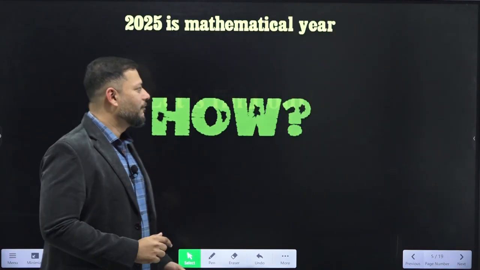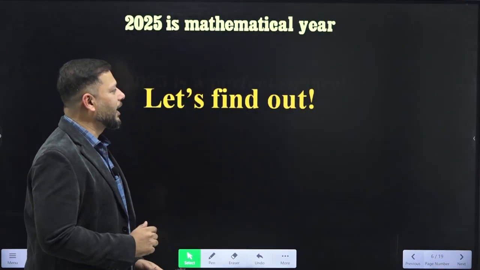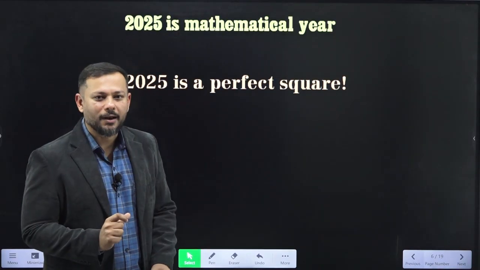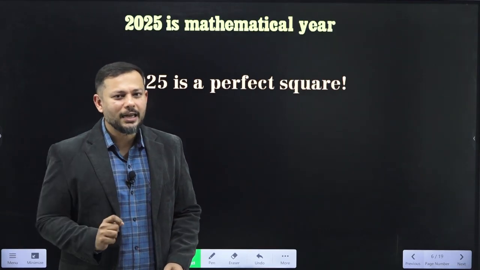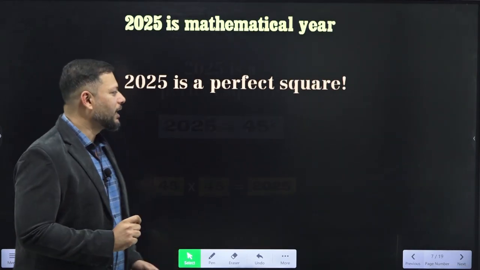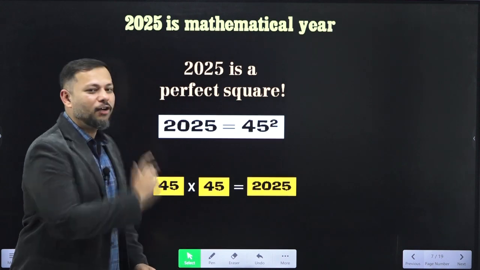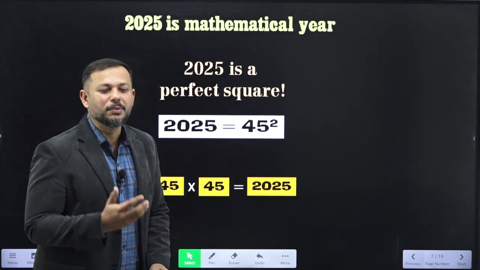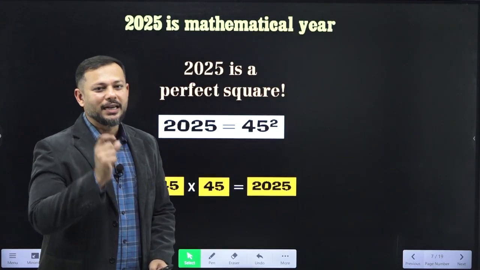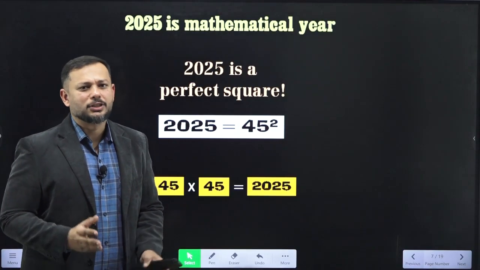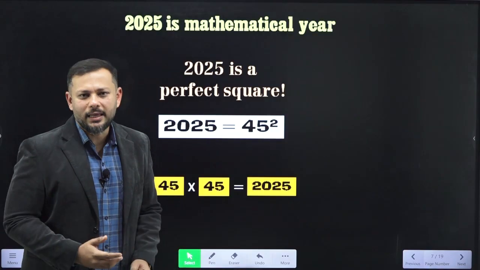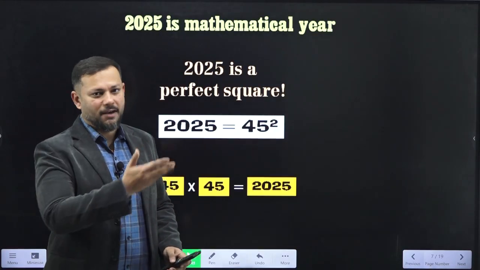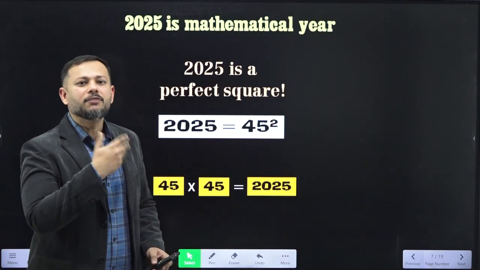Let's begin. When we talk about 2025, it is a perfect square, isn't it? Whose square is 2025? 2025 is a square of 45. If we multiply 45 with 45, the resultant would be 2025. Isn't it very interesting? But you could say that it's not just only a perfect square year. There are many more. There could have been even before this and even after this.